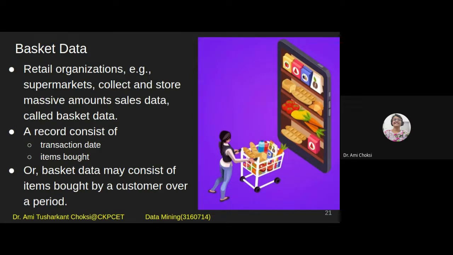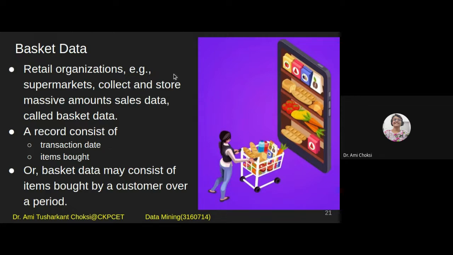It doesn't matter to us, but whatever baskets people are having, that we analyze. Your lady is purchasing something, it is there in her basket. We want to analyze not only her, but all the customers. That is history, historical data.